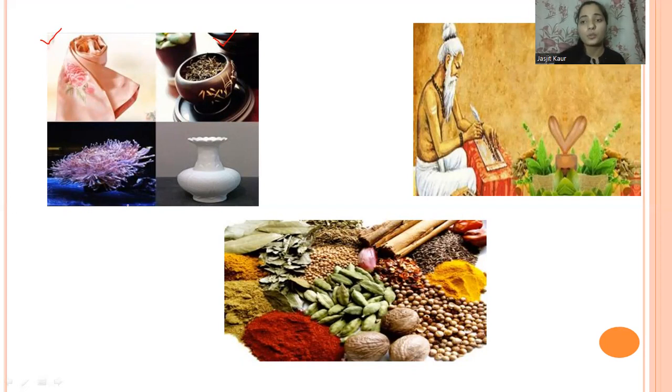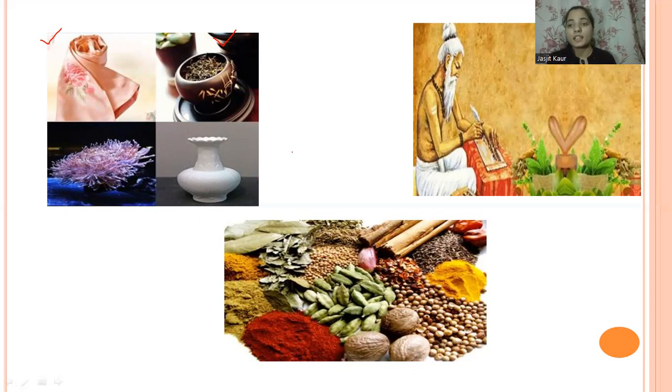It can be related to food, or the clothing system, the clothing that we wear, and also the ideas. We can say that ideas or knowledge can also be transferred from place to place. Like yoga or Ayurveda, these were also transferred from India to other parts.